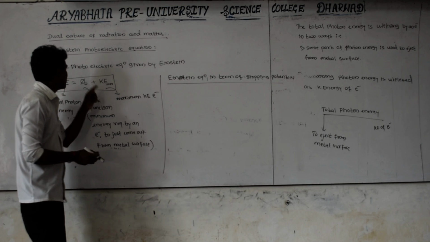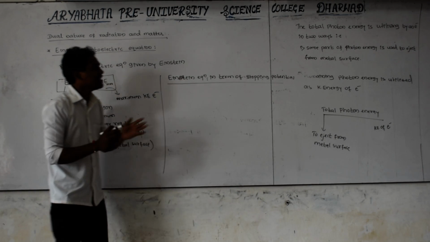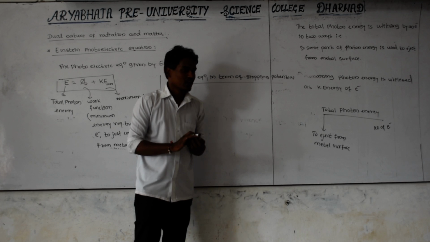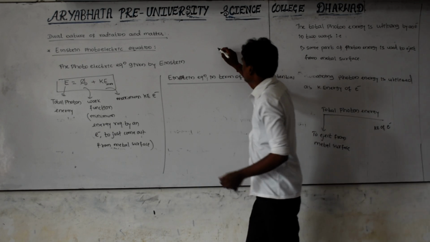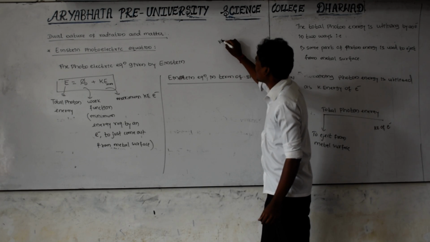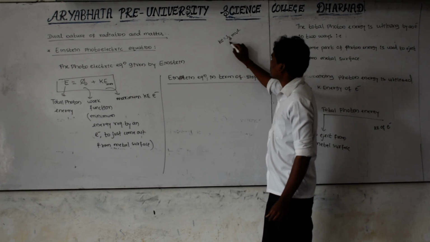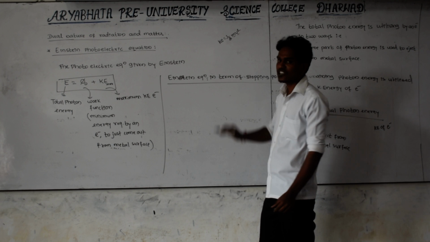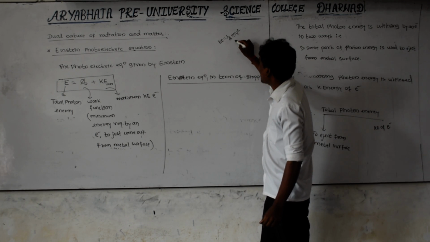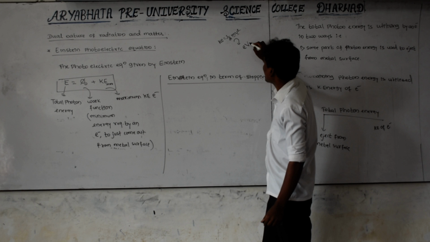How do we write this Einstein photoelectric equation in terms of stopping potential? We know very well the kinetic energy of the electron is equal to 1 by 2 mv square, where m is the mass of the electron and v is its velocity. This can also be written as e into V naught.